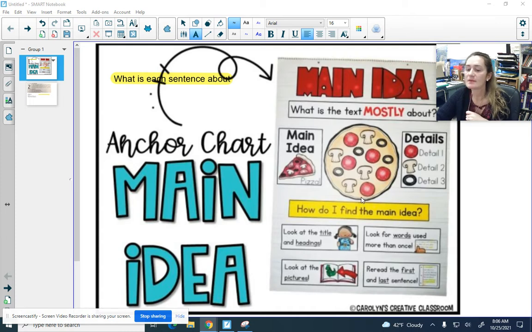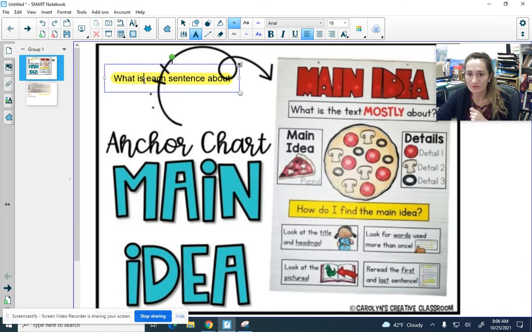How do you find the main idea? Some ways are looking at the title and the headings, but sometimes there's not going to be a title and headings if it's an excerpt. You can look at the pictures. Sometimes there are pictures, sometimes there's not. In today's passage, there won't be. Look for words used more than once. Reread the first and last sentence.